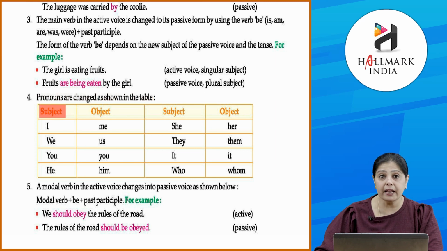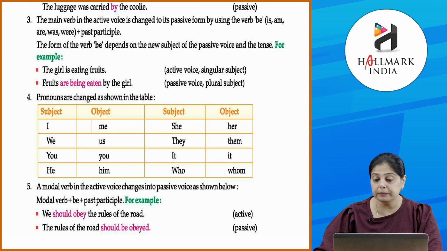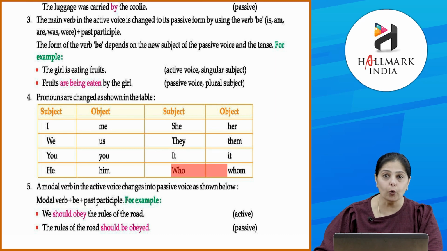Now, pronouns are changed as shown in the table. तो अगर सब्जेक्ट में I है तो ऑब्जेक्ट में बन जाएगा me. We becomes us. You stays as you. He becomes him. She becomes her. They, them. It stays as it. Who becomes whom. Alright, तो ये याद रखना है बच्चों.